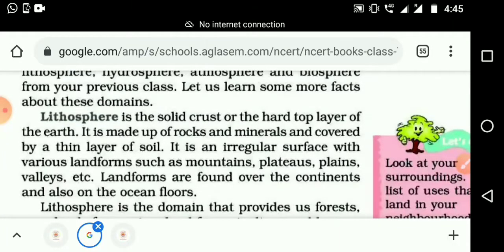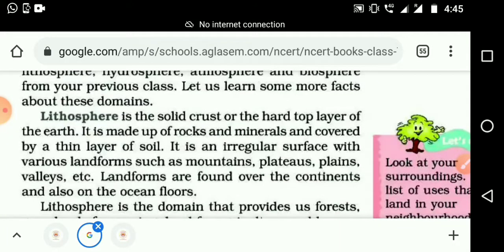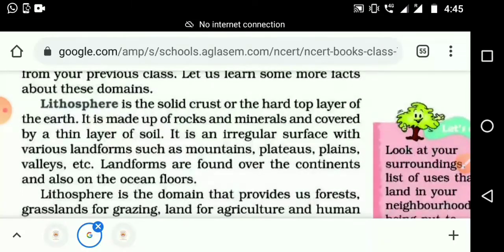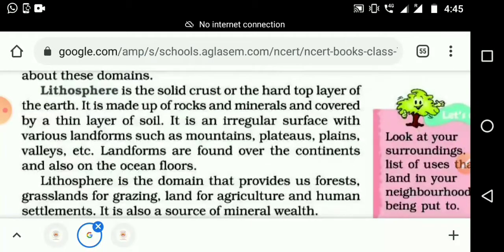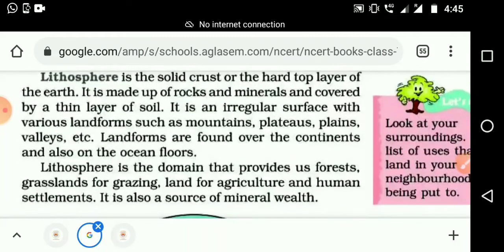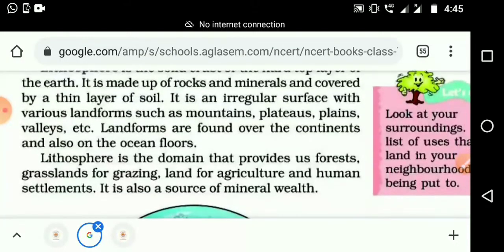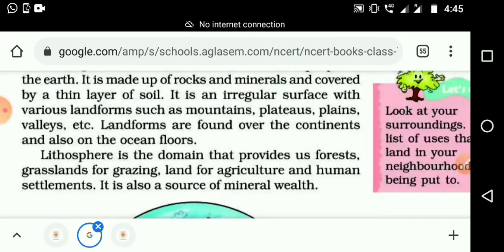Lithosphere is the solid crust or a hard top layer of the earth. It is the top layer of the earth and it is made up of rocks and minerals and covered by a thin layer of soil. So in lithosphere we can see rocks, minerals and the thin layer of soil. It is an irregular surface with various landforms such as mountains, plateaus, plains, valleys, etc.